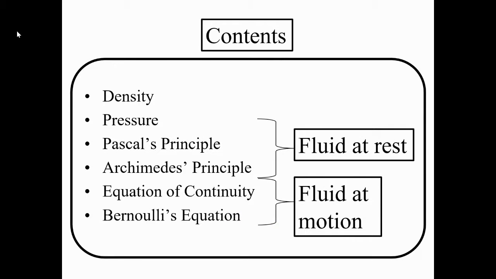Let's just see the content. What topics are we going to discuss from this chapter? This chapter is very, very easy, but you have to read the question very carefully. All the questions from this chapter are direct questions. We will give the information, then you have to write the rule, substitute the values in the rule, and get the answer. That's it. So all questions are direct questions.